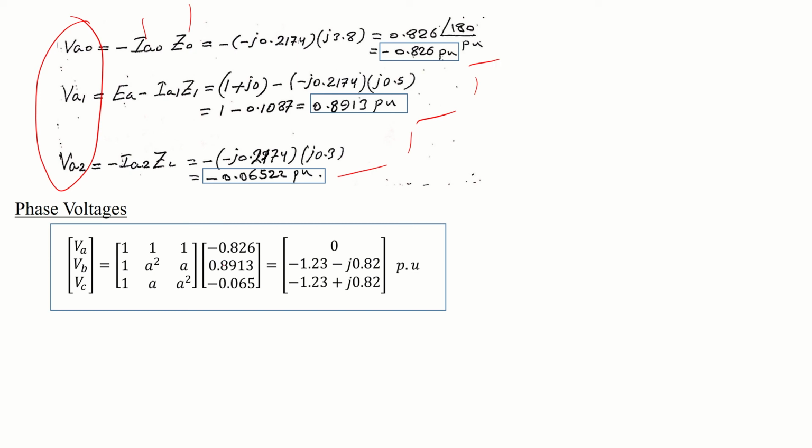Put this in the part of the phases, because VA, VB, VC are the phases that you want, and this is the sequence, and this is the matrix. This is the sequence matrix. Then multiply row by column, you will get this. Row by column, you will get this. Row, and this A, as I mentioned, is 1 at angle 120.